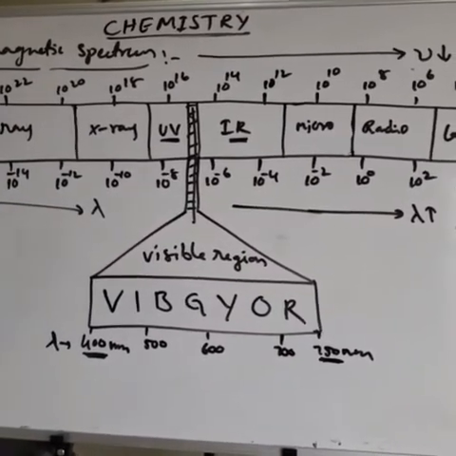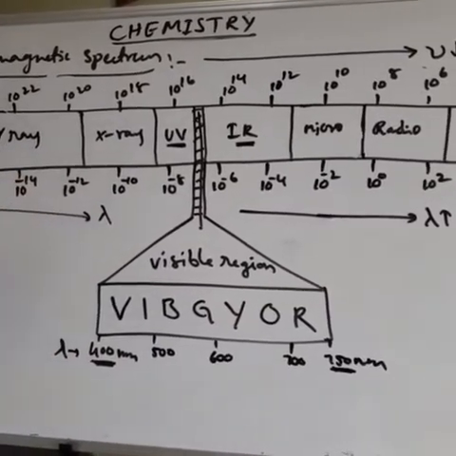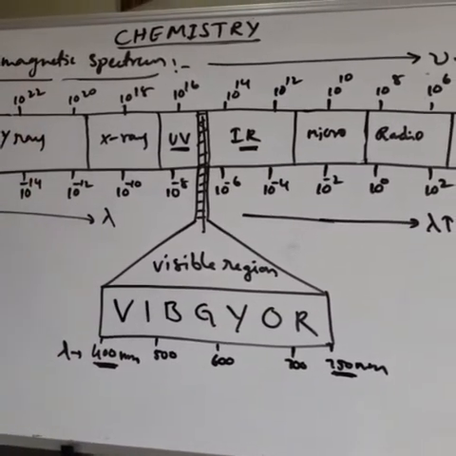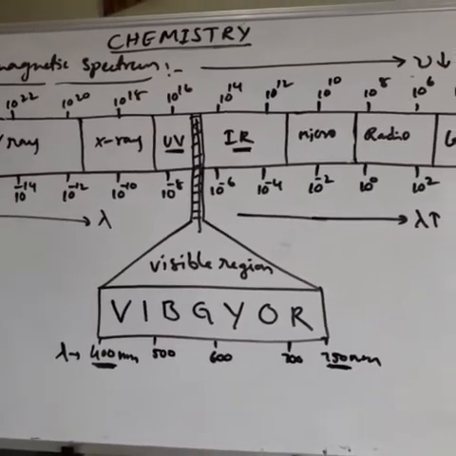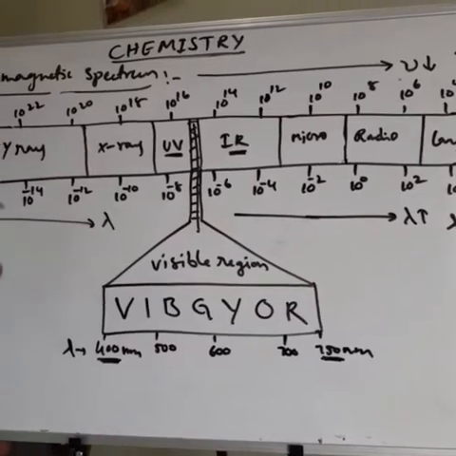Then the next one is the merits and demerits of the wave theory of light or electromagnetic theory of light. Electromagnetic theory and wave theory are both the same.